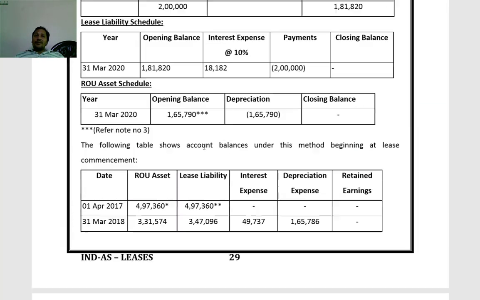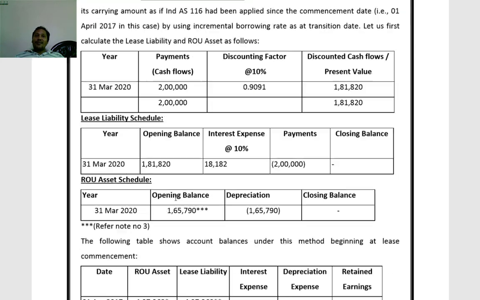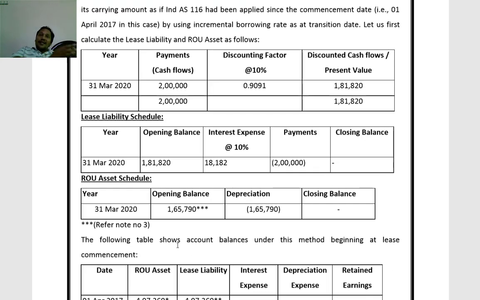Under the modified retrospective approach, alternative one, the lease liability will be calculated based on the present value of remaining lease payments, whereas for the ROU asset, it is as if it has been considered from the beginning of the lease.